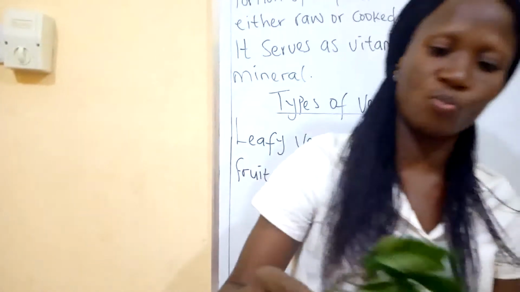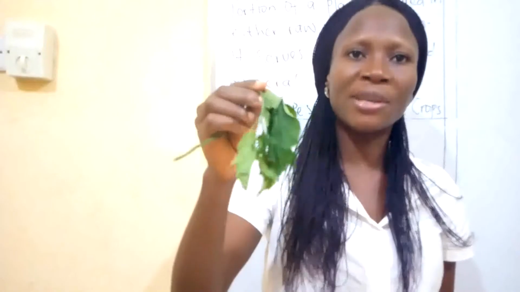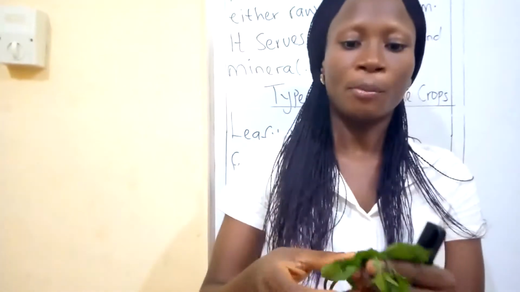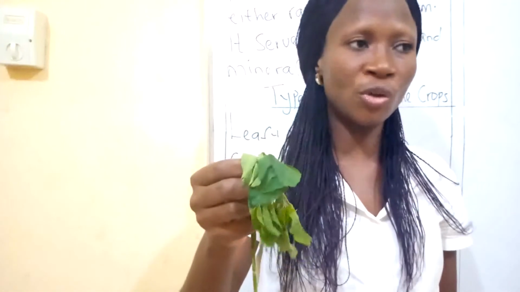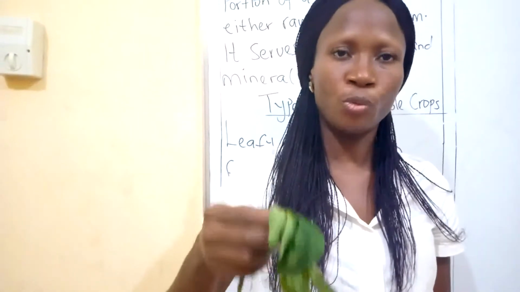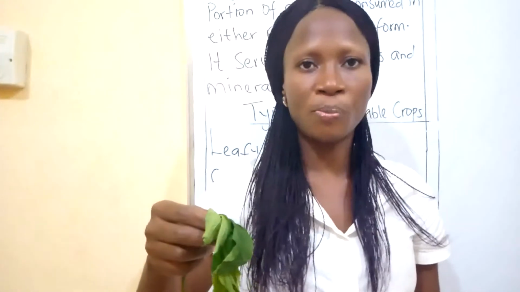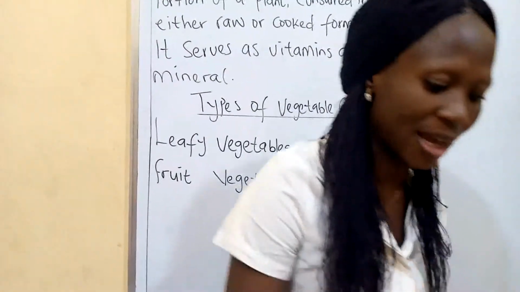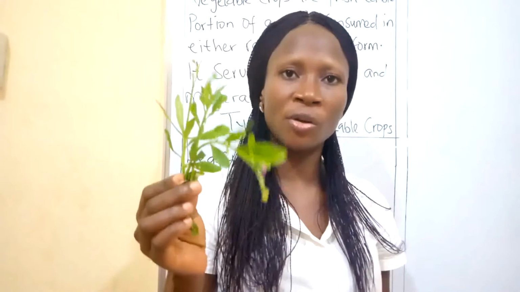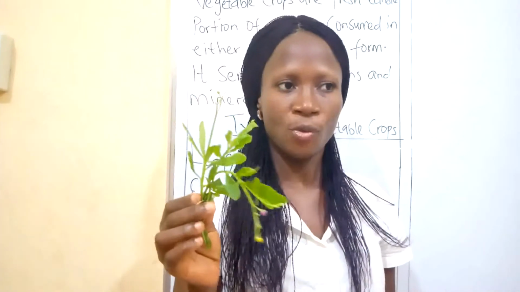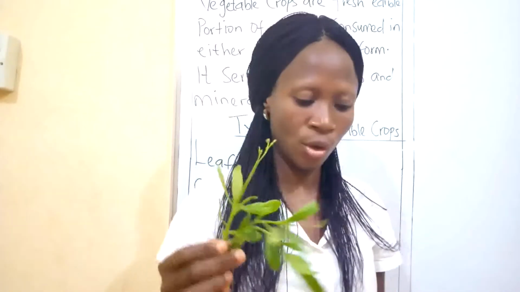The next one we have here is pumpkin leaf. We use it in cooking our soup, our rice, and every other thing. The next one is water leaf. It is commonly known as water leaf. We use it also in cooking.